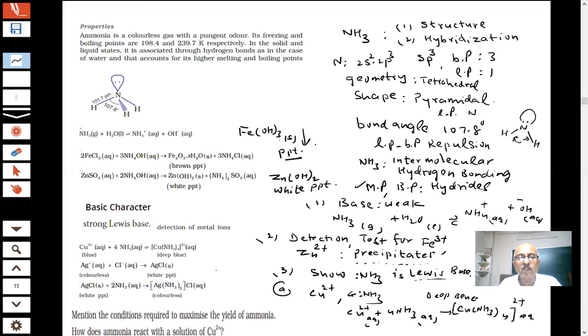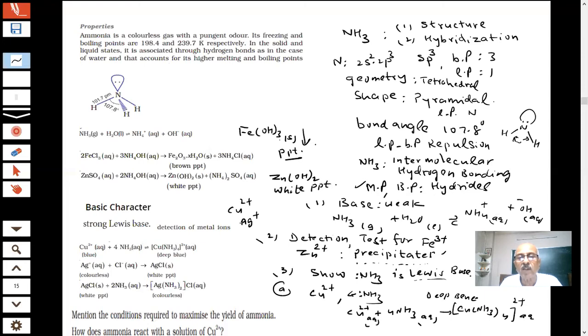And what happens if you react ammonia with silver chloride? Silver chloride is a white precipitate: Ag+ plus Cl- gives AgCl. If you react it with ammonia, it forms a diamine silver complex, which is colorless. The white color will disappear and it will become colorless, students. So you can detect the presence of copper ions and silver ions.